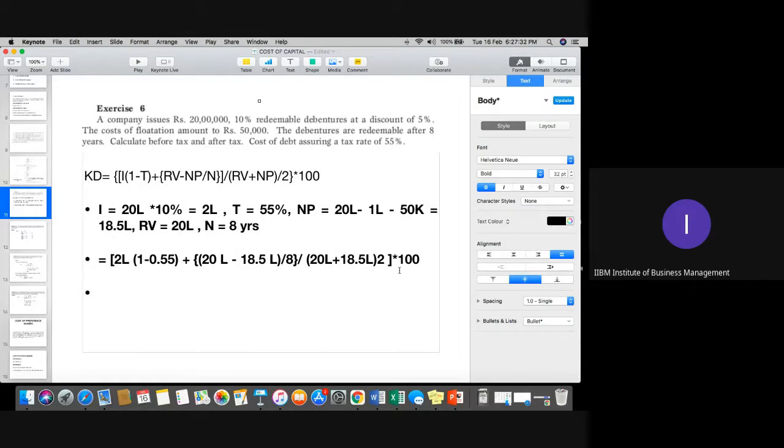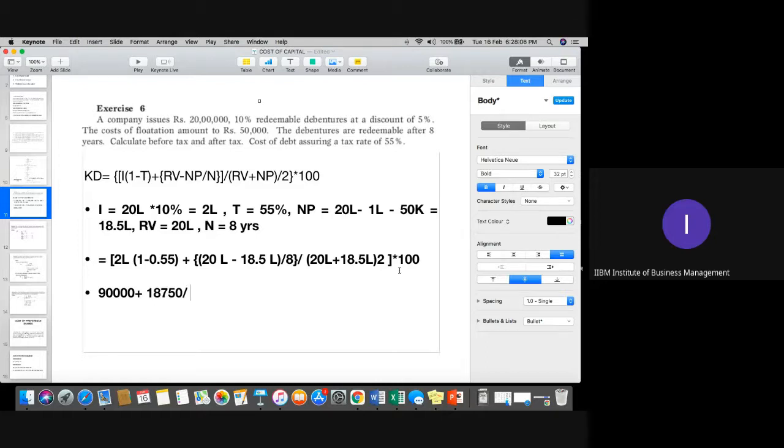First of all, 2 lakh into this particular calculation, so 2 lakh into 0.45, 90,000, I think. Plus 20 lakh minus 18.5, which is 1.5, so 1 lakh 50,000 divided by 8, 18,750.